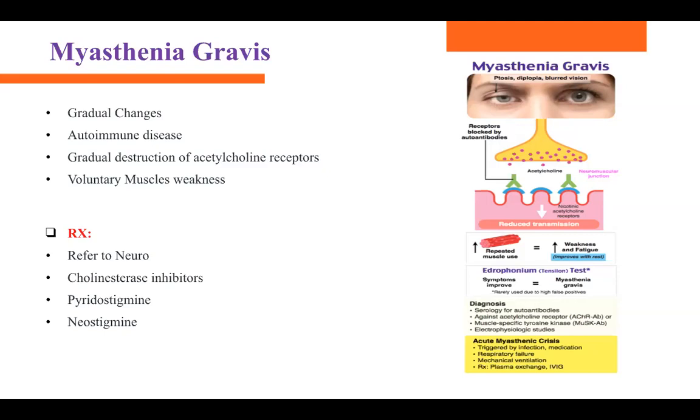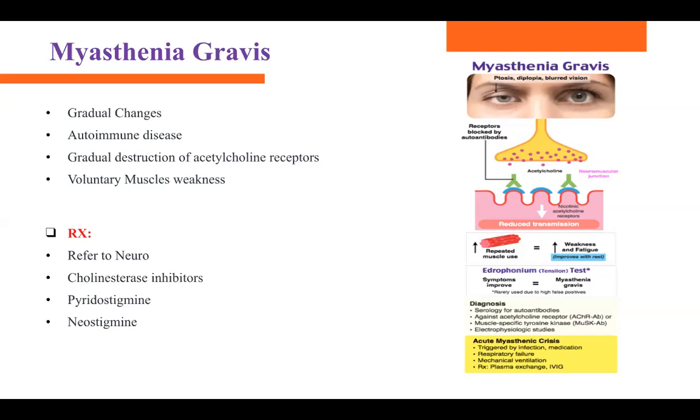So we have this neurotransmitter, acetylcholine. That acetylcholine binds to its receptor. As you can see, the blue colored line is the receptor site. And on top, you have this acetylcholine that comes down and binds to the receptor.